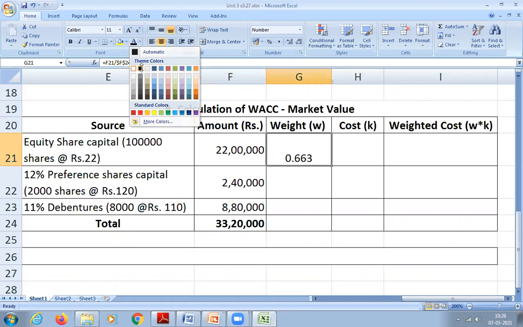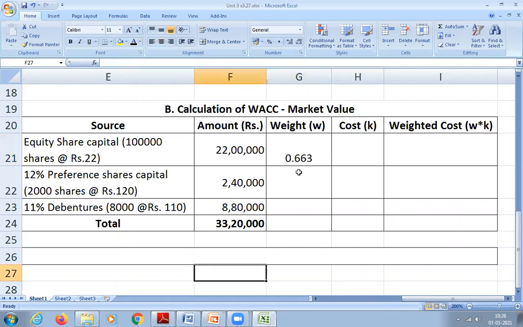So 0.6626. You can round it off to 3 digits. If it is 5 or more than 5, you can round it off to the next digit. So that is 0.663 you got. Got it, students? Understood? Yes, sir.